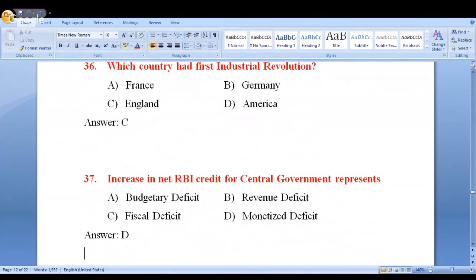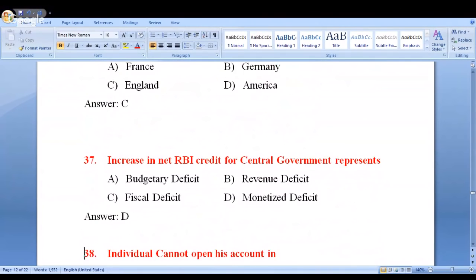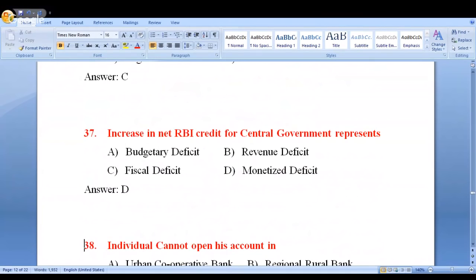Increase in net RBI credit. Net RBI credit for central government represents what? Is it budgetary deficit, revenue deficit, fiscal deficit, or monetized deficit? The answer is option D, that is, monetized deficit.